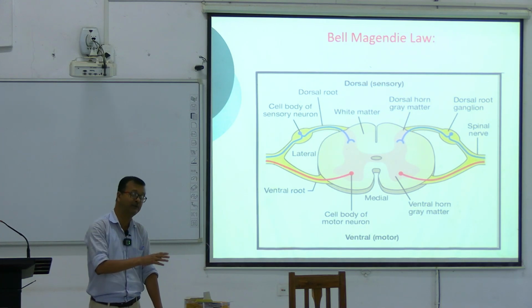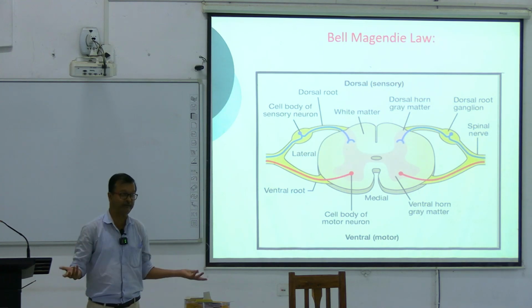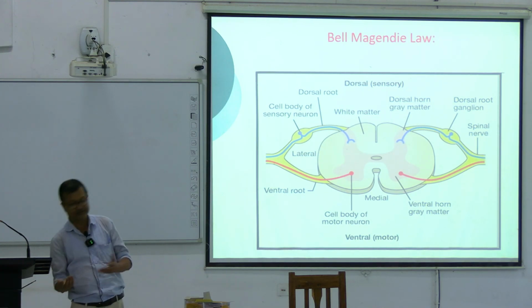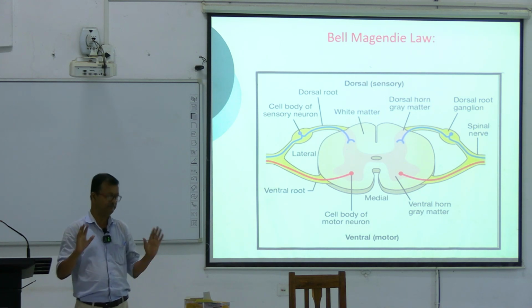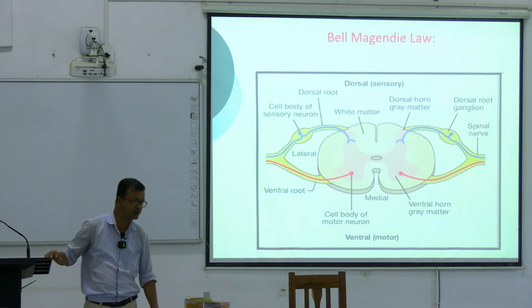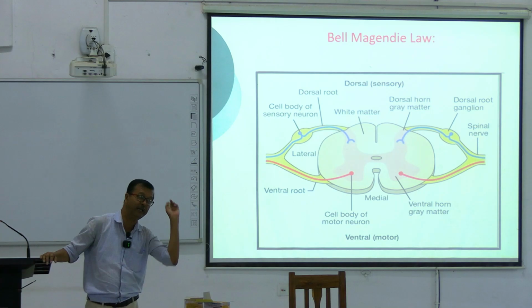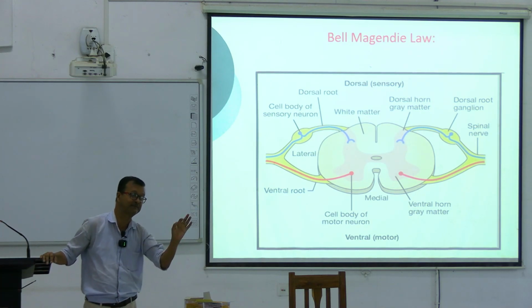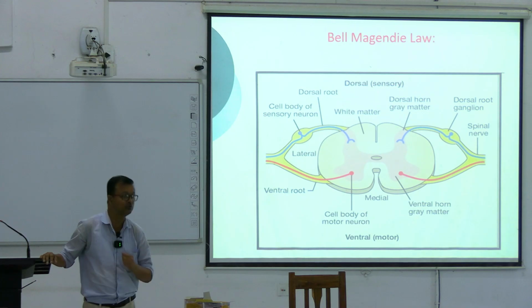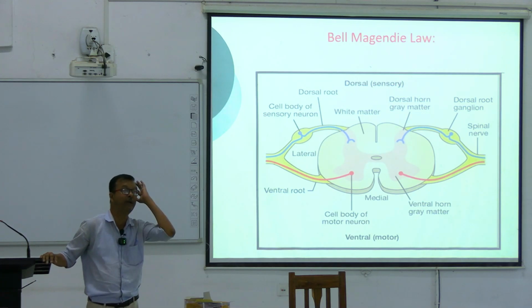That means dorsal column lesion. With eyes open, if the person sways side to side and cannot stand in the right position, that means cerebellar. That means a defect with the cerebellum: balance, muscle tone, posture.